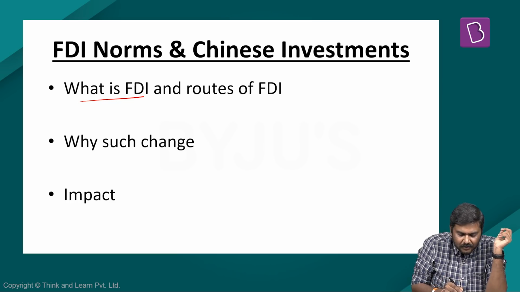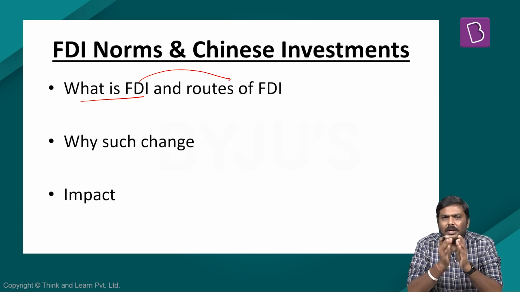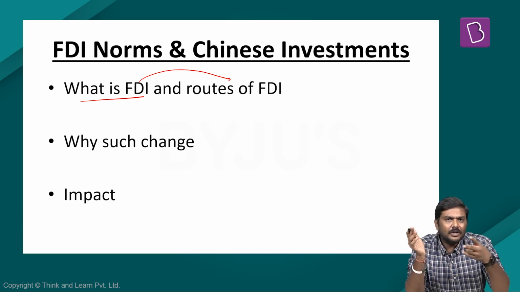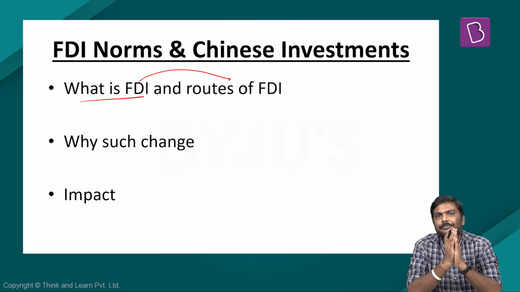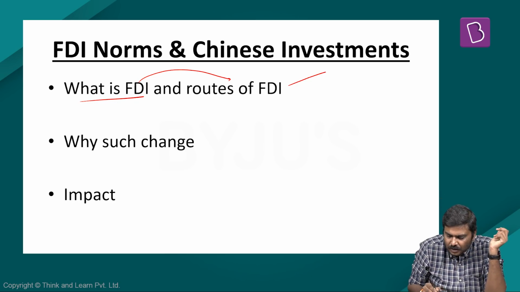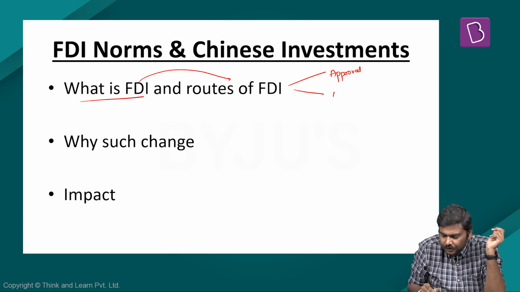Now, whenever FDI comes into India, there are two different routes. That is, two different ways through which FDI will flow into India. These routes are the approval route and the automatic route. These are there in the discussion now.